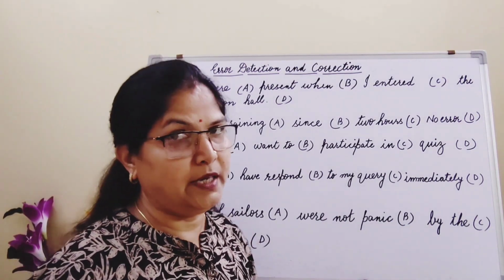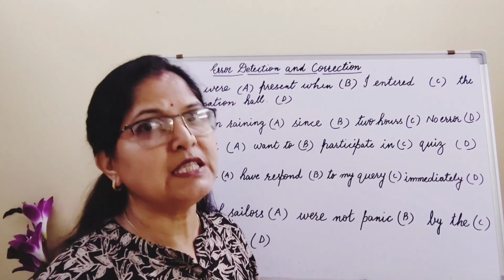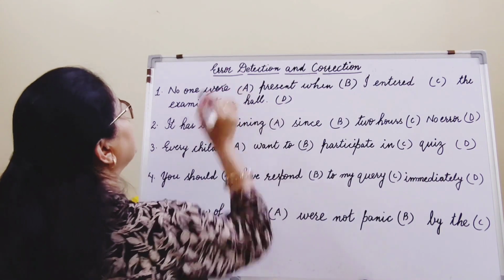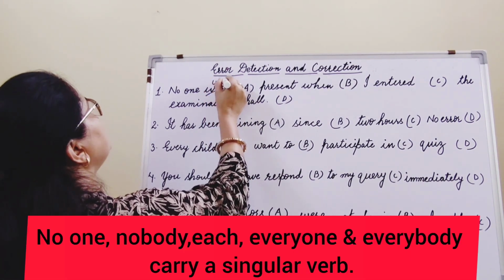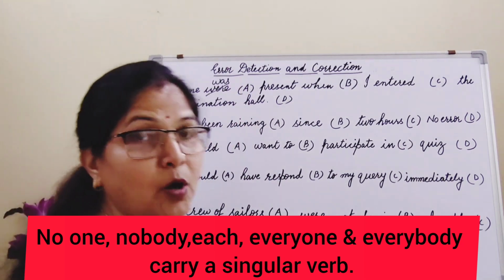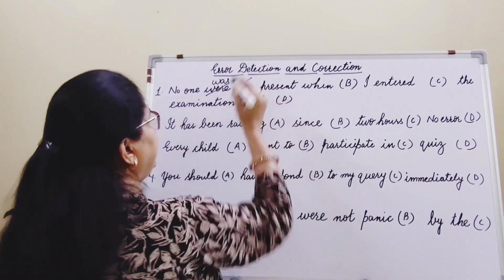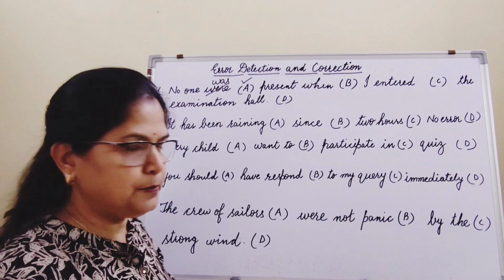No one were. Remember, with no one, we always use a singular verb. So here it should not be were. You will cancel were and what will you write? Was. No one was. So in which option is there a mistake? The mistake is in part A. Alright. So that's how you are going to solve the rest of the questions.